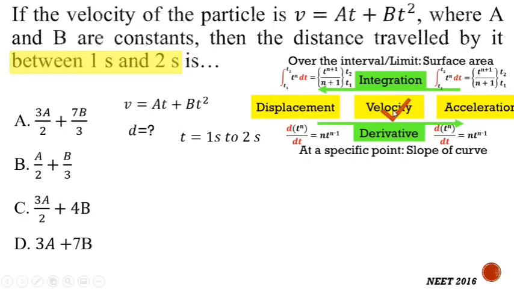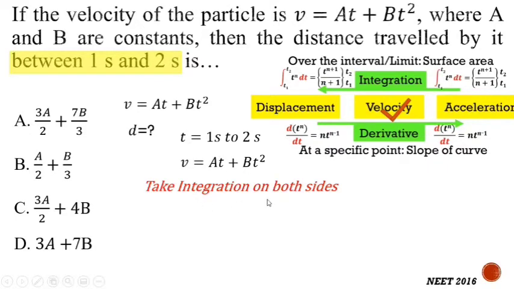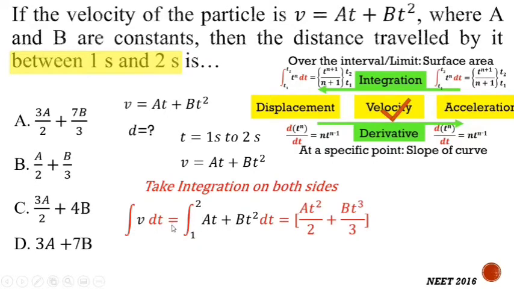To find out displacement or distance, we know that we should take the integration. So from velocity, if you want to find out displacement, you should take the integration. Velocity is given, so let us take integration on both sides. Integration of v dt equal to integration from 1 to 2. The value of v is at plus bt square, that is kept as it is, multiplied by dt equal to.